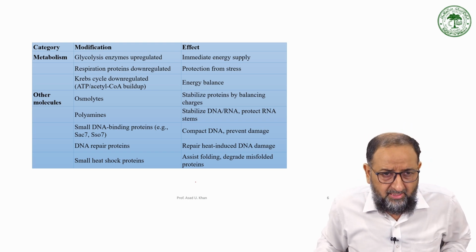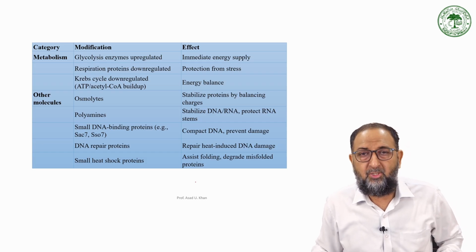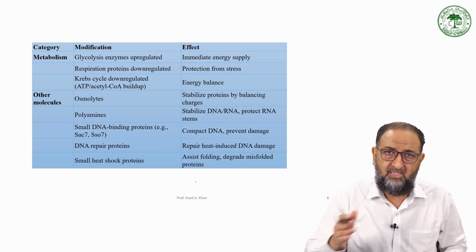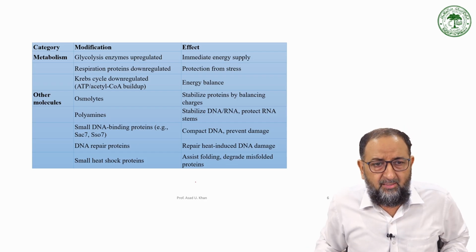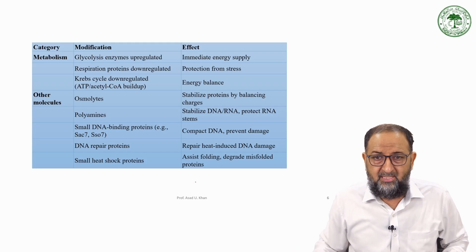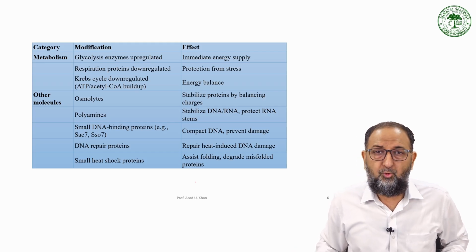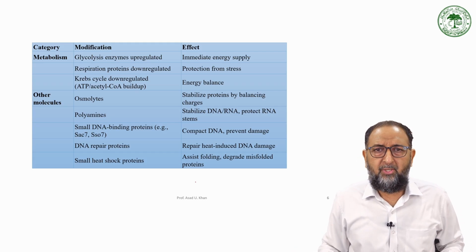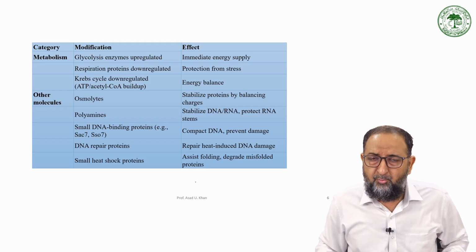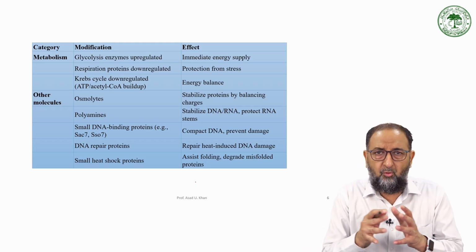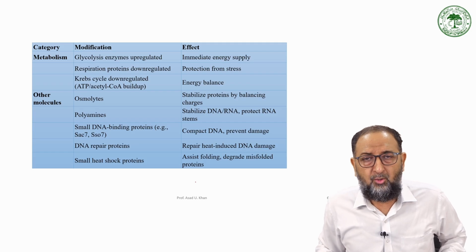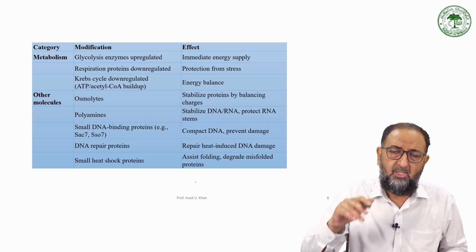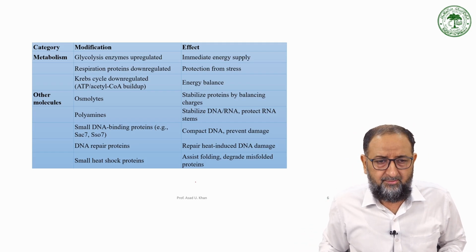Now what are the other molecules? Osmolytes stabilize the protein by balancing the charges between the inside and outside of the membrane to maintain the integrity of the membrane. Then polyamines stabilize the DNA and RNA, just like histone proteins in eukaryotes. In prokaryotes, histone proteins are not present, and histone proteins maintain the integrity of the whole chromatin and euchromatin state. So polyamines are present which bind to the DNA and RNA and protect the RNA stem loop structures from degrading or losing their structure.